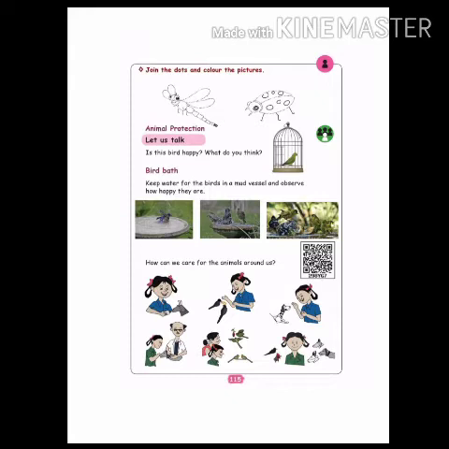Let us talk. Is this bird happy? What do you think? See this bird, parrot. It is inside the cage. Is the parrot happy? No, it is not happy. Why? Because it is inside the cage. No one is letting the bird outside. A bird should always be free and it should fly everywhere.